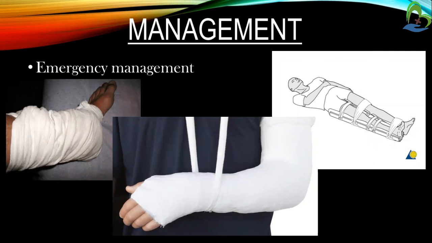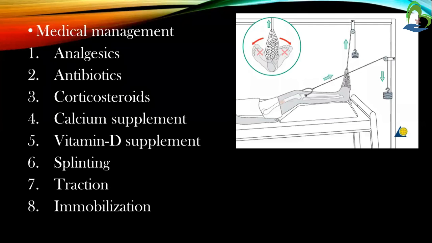Then the management. Emergency management: you can splint the fracture. Next is the medical management. In the medical management: analgesics, antibiotics, corticosteroids, calcium supplements, vitamin D supplements, then splinting, traction, and immobilization. Due to pain, we can give analgesics; to prevent infection, antibiotics; then corticosteroids; then calcium supplements along with a calcium-rich diet.